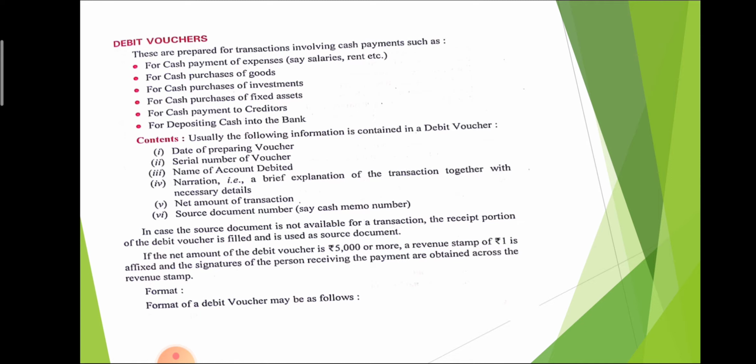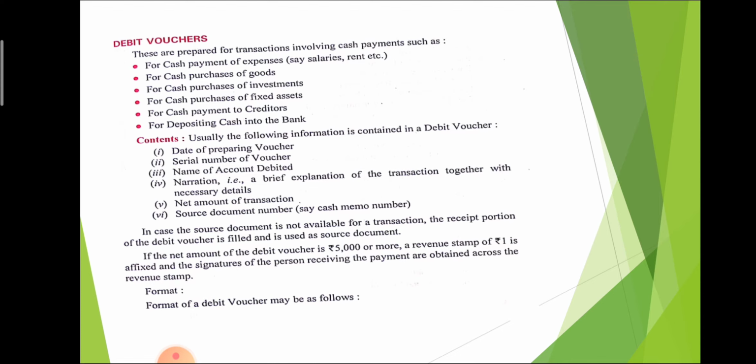The contents of a debit voucher are: the date of preparing the voucher, the serial number of the voucher, the name of the account debited, the narration, and the net amount of the transaction. What is narration? For a whole transaction, for the description or descriptive evidence, we have to write a brief description. That brief description is called narration.